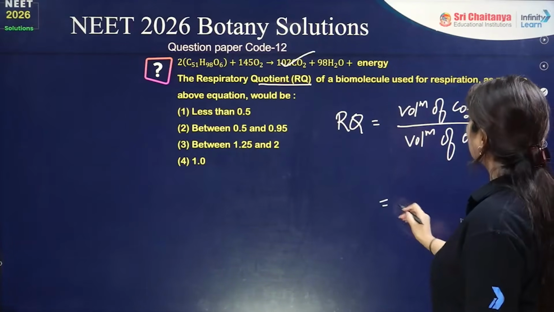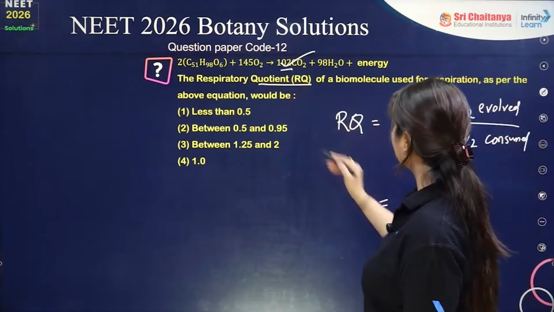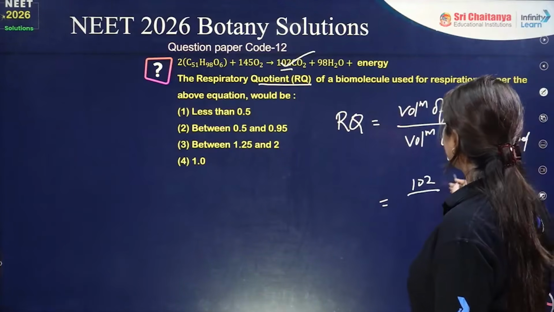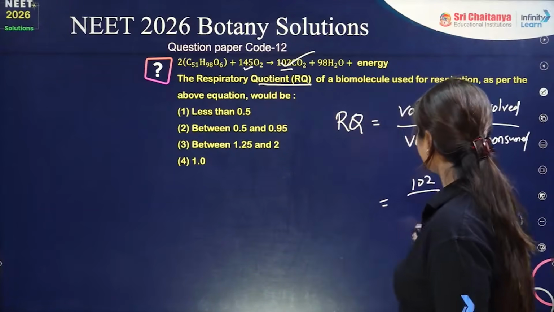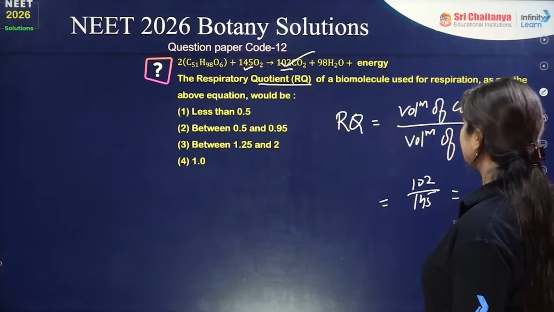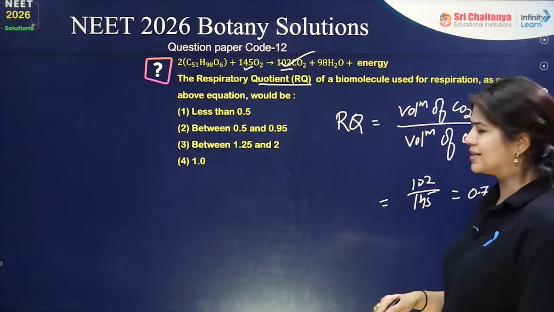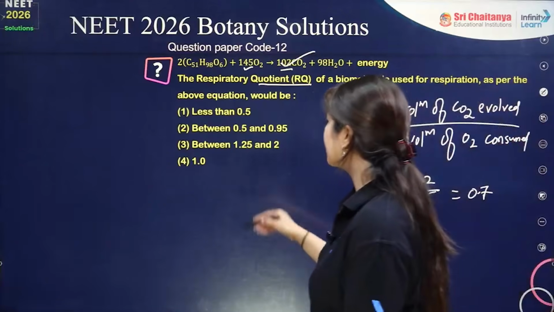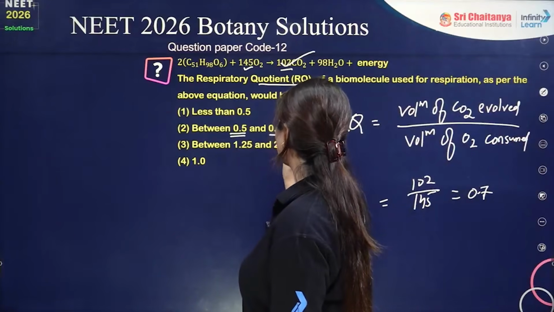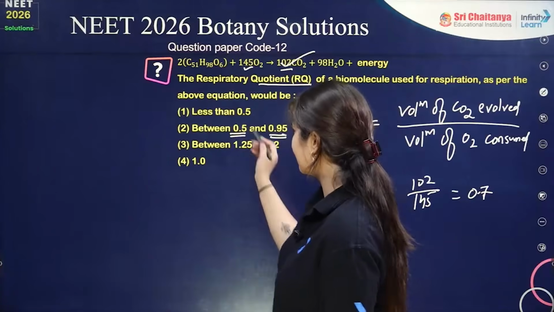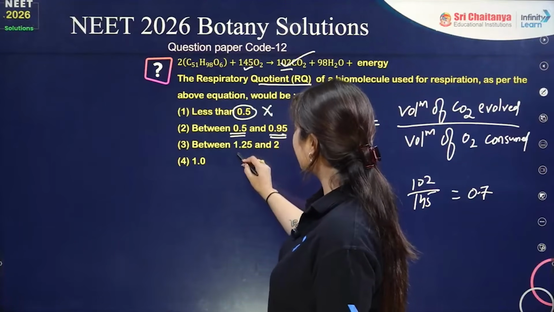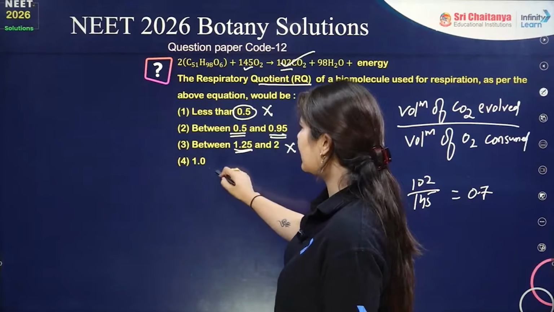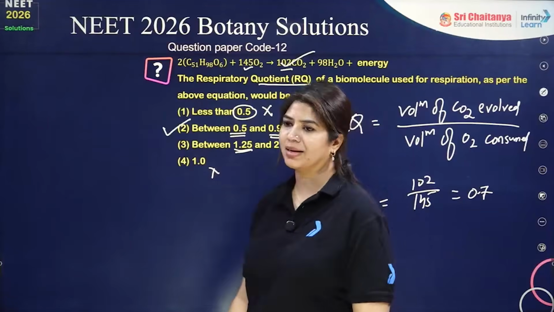So the volume of CO2 is 102, divided by the volume of O2, 145. It comes to somewhere around 0.7. So the value will be between 0.5 and 0.95. Less than 0.5, no. Between 1.25 and 2, no. 1, no. It is between 0.5 and 0.95.